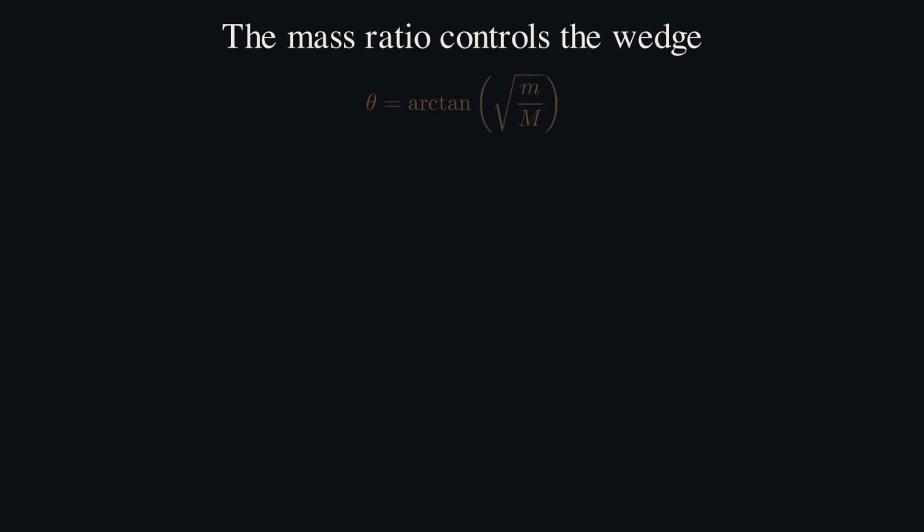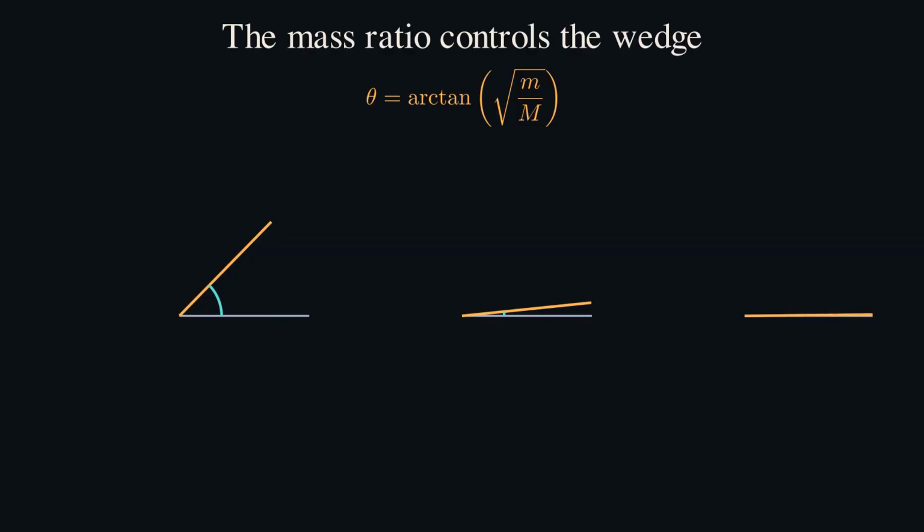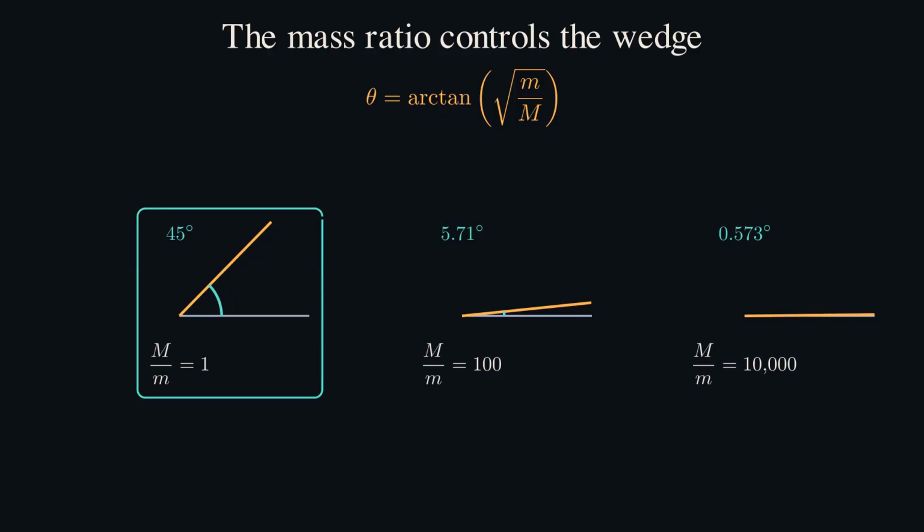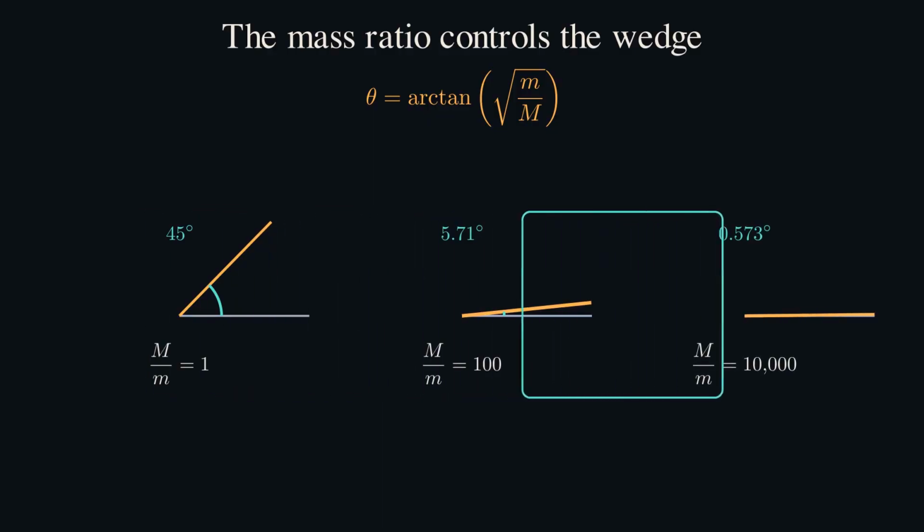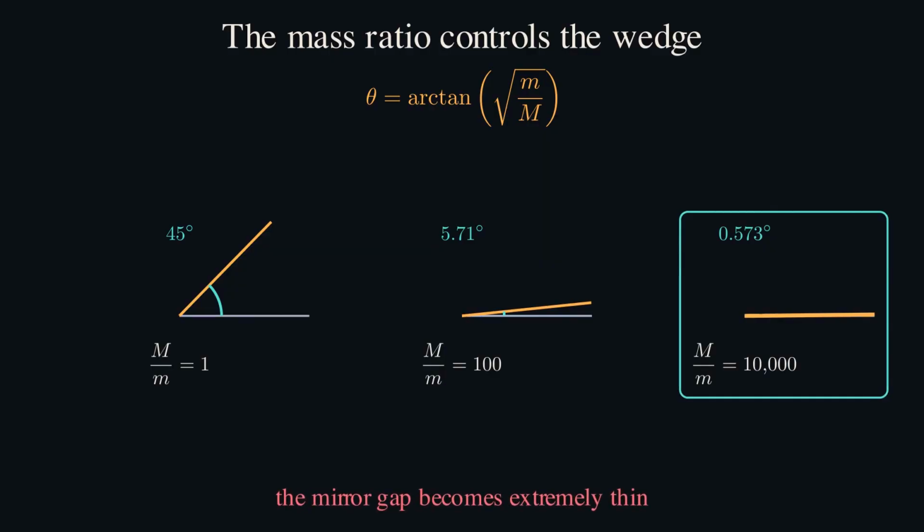If the masses are equal, theta is 45 degrees. If the heavy block is 100 times the light one, theta is arctangent of 1/10, about 5.71 degrees. 10,000 times heavier gives roughly 0.573 degrees. The mirror gap becomes extremely thin.